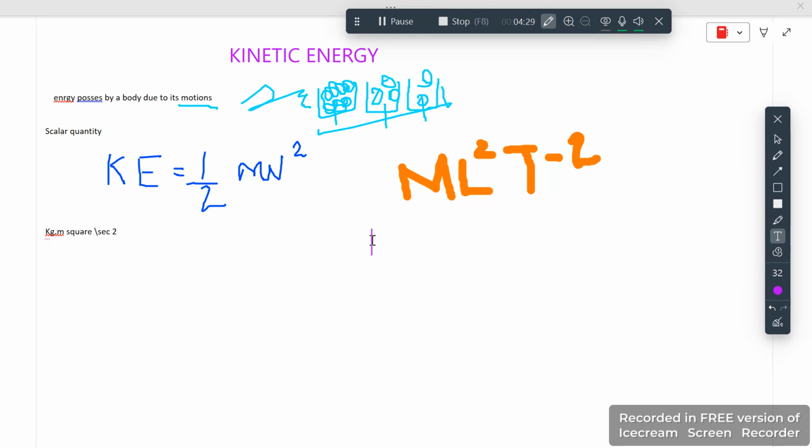We derived that from its formula, and this dimension is the same as work and torque. The dimension will be the same as work, torque, and the energies, that could be potential energy, and we are just talking about kinetic energy, so that is also the same in kinetic energy.